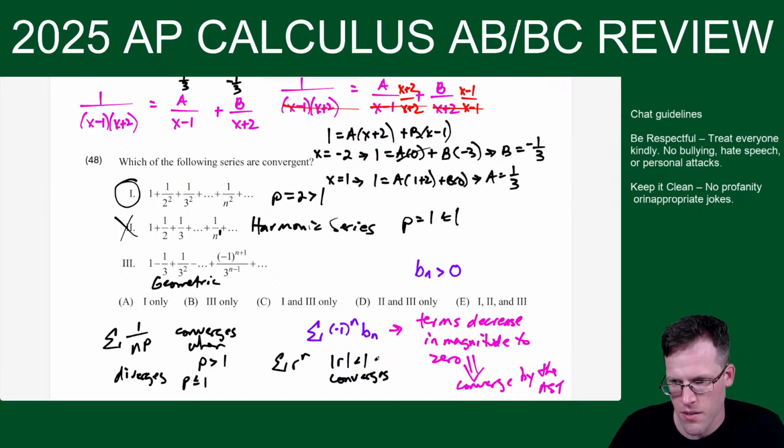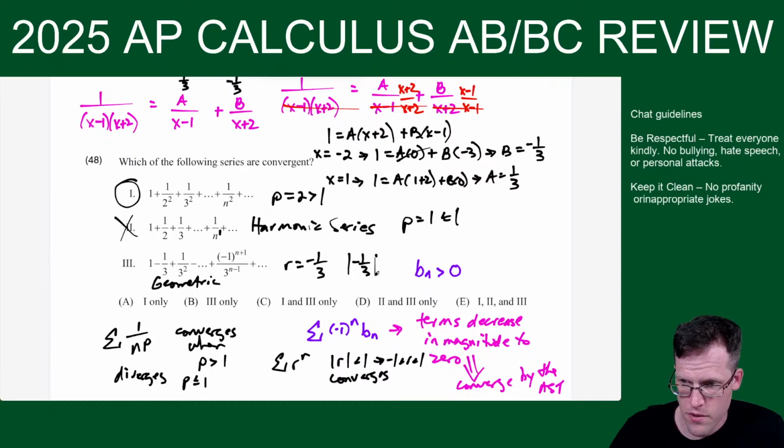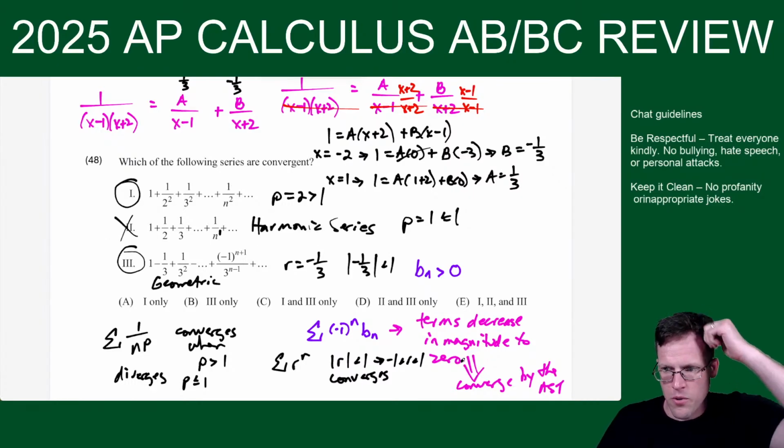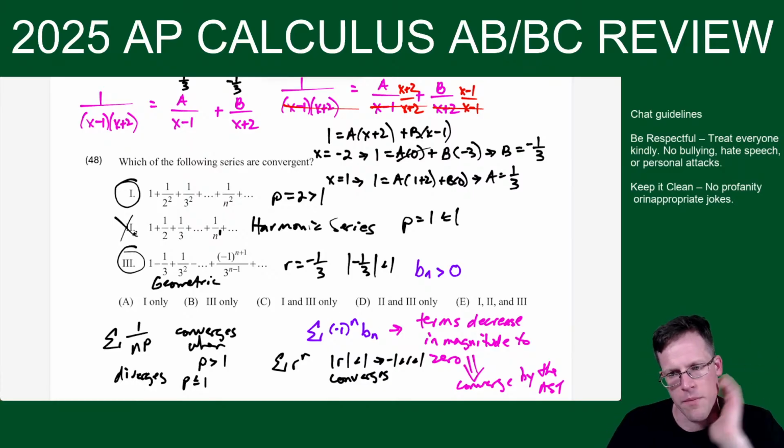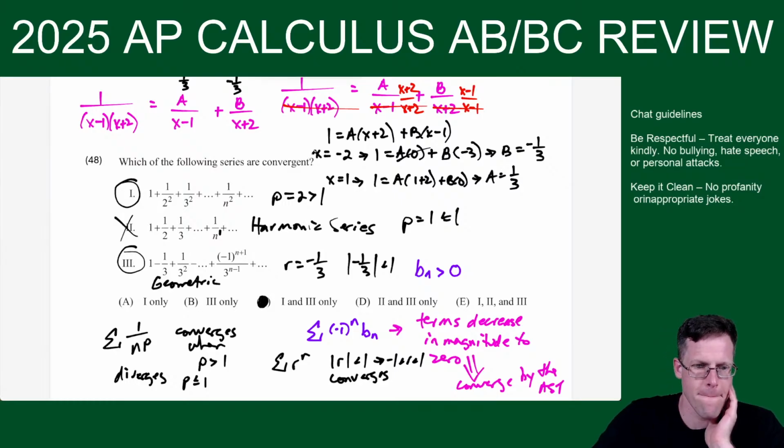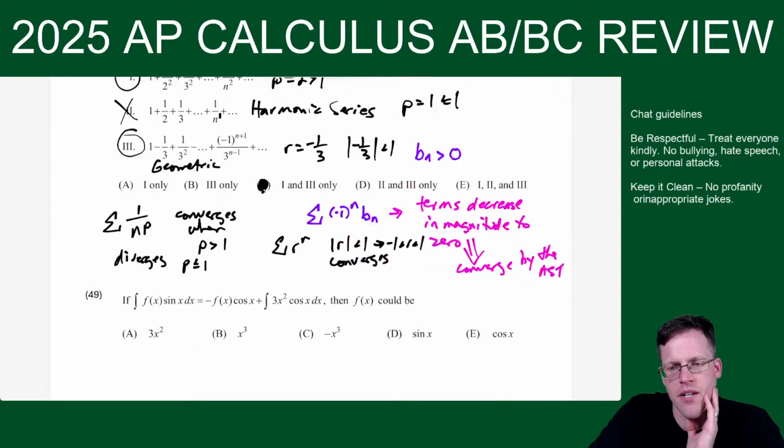Which basically means if r is between -1 and 1, your series converges. And if it's greater than or equal to 1, the series diverges. So here, see how r equals -1/3? The absolute value of -1/3 is definitely less than 1, so this series converges. So you could show it converges by the alternating series test or the geometric series test. So 1 and 3, choice C. All right. Yeah, it's BC only right now.